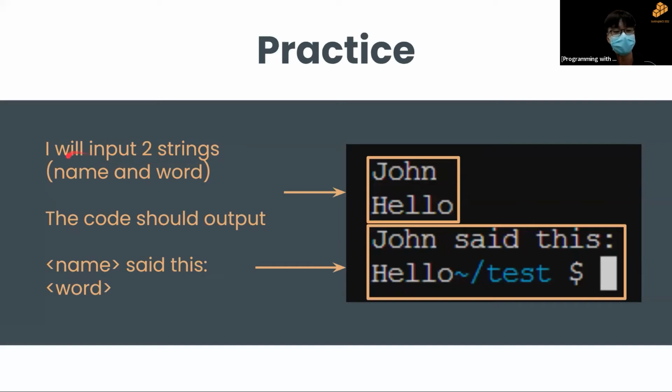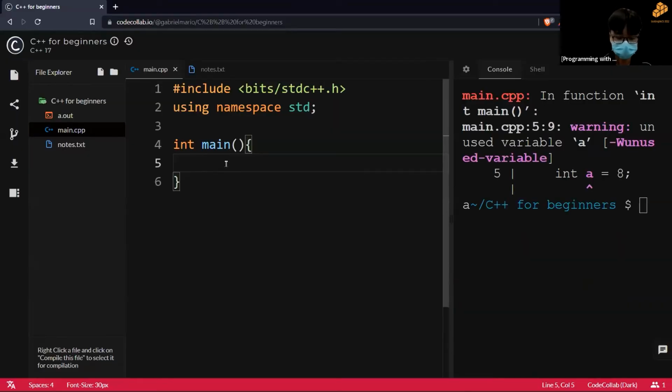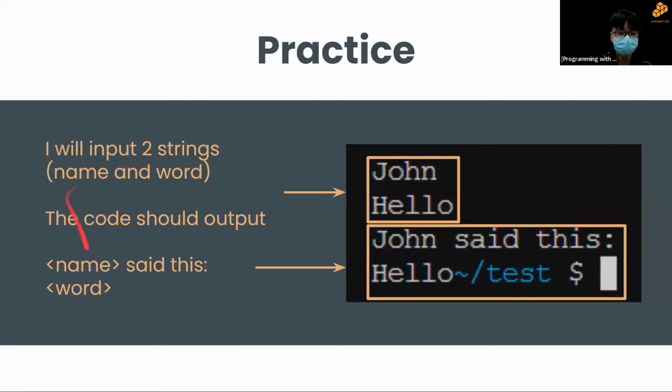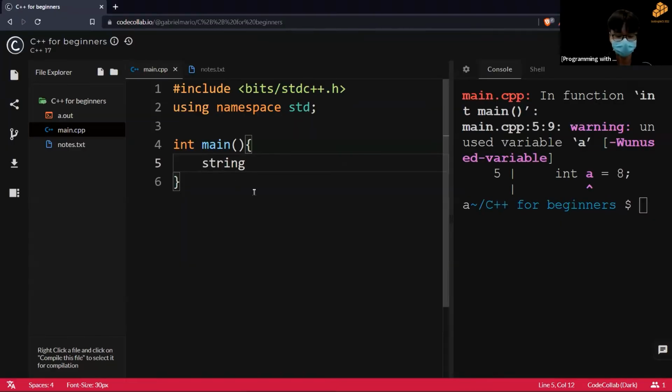So obviously I have to use the cin function, the cin double right arrow, and I need to put it into two strings. Before I can use the cin, I must first declare the strings that I want to use. So let's declare it first. String, because two strings, and conveniently, I already wrote here name and word.